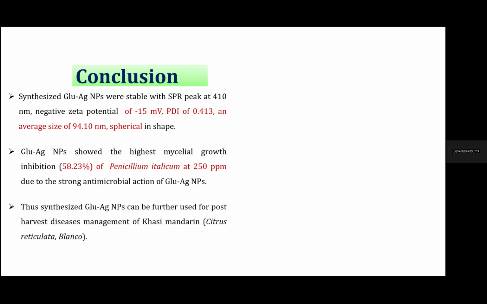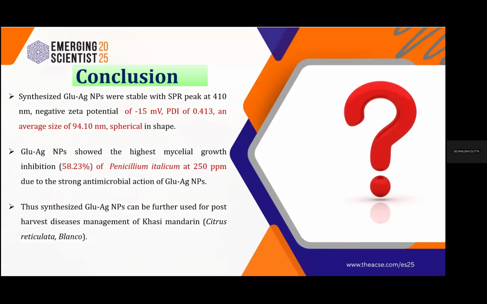So it is a good sign for our synthesized silver nanoparticles that during testing of the antimicrobial activity, we got the highest inhibition of 58.23% at 250 ppm concentration. In future, these gluconate stabilized silver nanoparticles can be used as a coating material for Khasi mandarin, which may prevent infection by Penicillium italicum. So these are my findings, and thank you all.